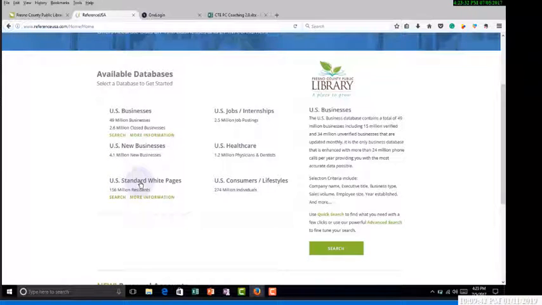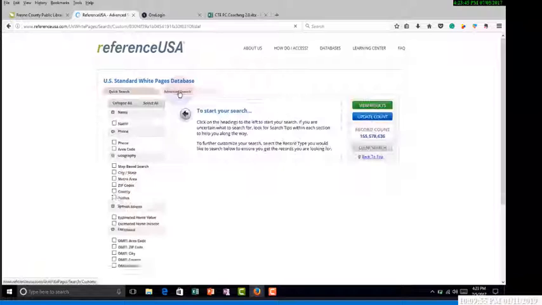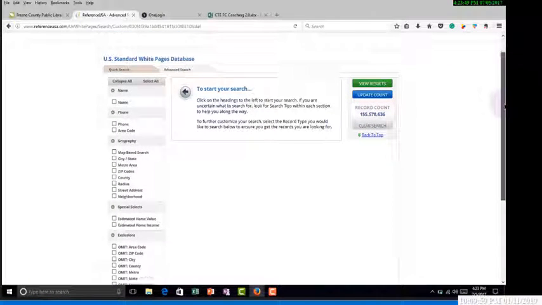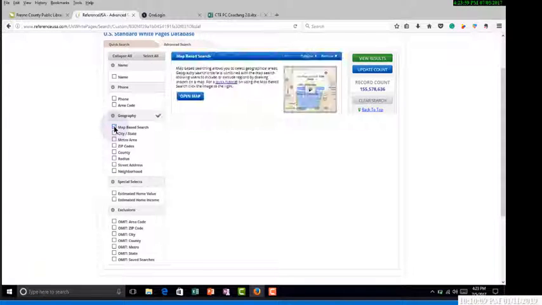But what I want to focus on are U.S. standard white pages, and I want to go into search, and you'll notice there's 156 million residents in this search, and I want to go to advanced search. Where we're going to focus on today is actually we're going to do a map search. Take a look at the other ways to find areas, and here's one that says radius, so this would be a good tool for circle prospecting. Well, let's go to map search.